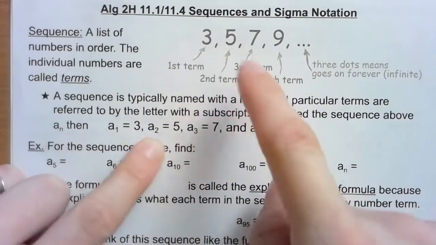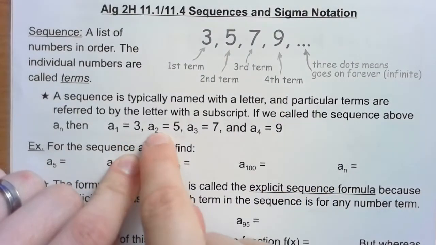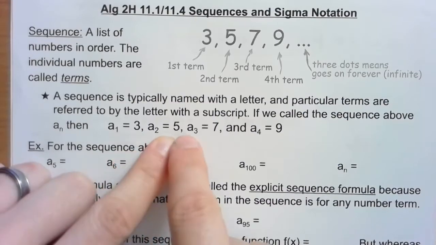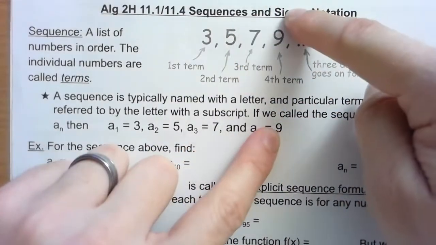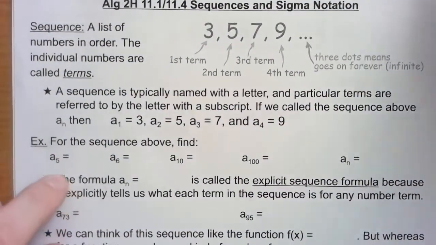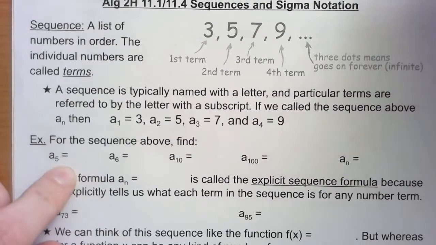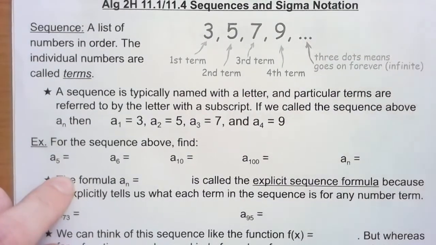So A sub 1 is 3. That's how we read this here. We say A sub 2 to read a subscript. A sub 2 is 5, so the second term is 5, the third term is 7, and the fourth term is 9. All right. So what if we want to find some more terms of the sequence? The dot dot dot means this keeps going. What if we wanted to find some more?